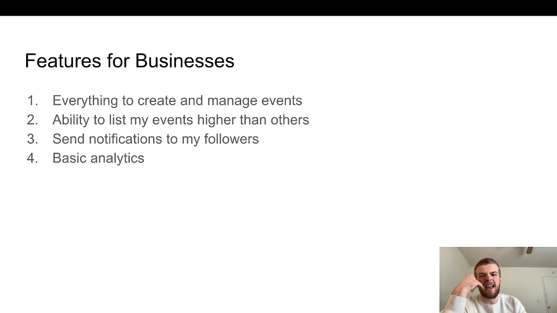And overall, I think analytics are going to be very important. I don't know if we're going to be able to get this feature done at this time though, but some basic ones of being able to see the number of people who said they were interested in your events, the number of people who said that they are actually going to your events, and your ratings, very important. But I would like to have a feature where you can see how that's changing over time. And I think we're also going to need some kind of timeout system, so that if a bar just has a bad night and the ratings get tanked, there is some recoverability from that.